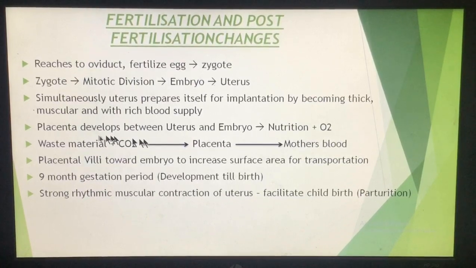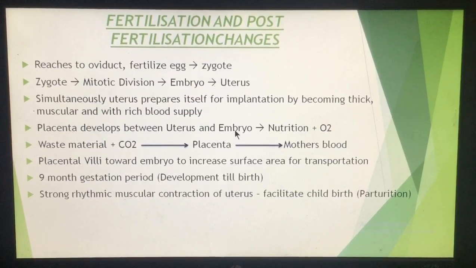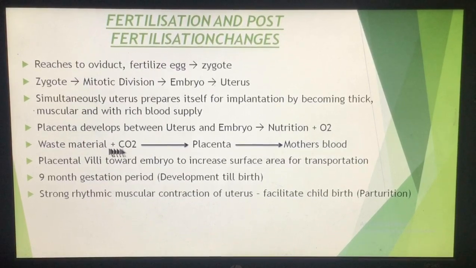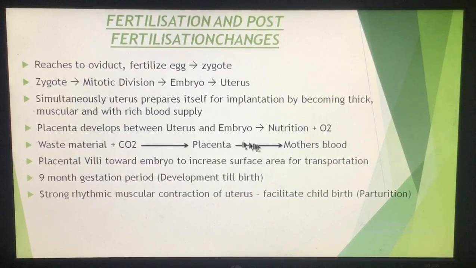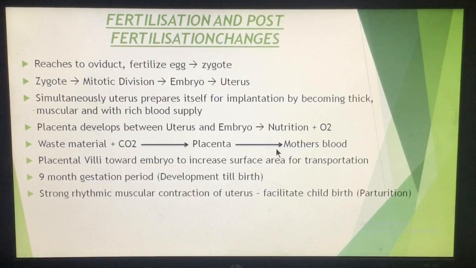So what is the function of placenta? That means placenta is a link between the blood of the mother and the embryo. Embryo gets the nutrition, gets the oxygen, and removes the waste material and the carbon dioxide through the placenta into the mother's blood.